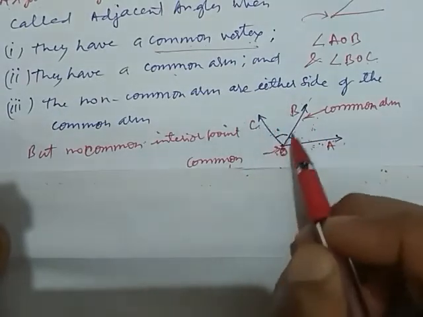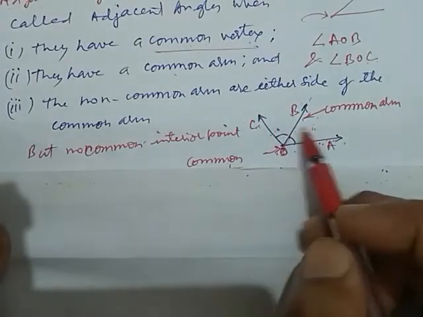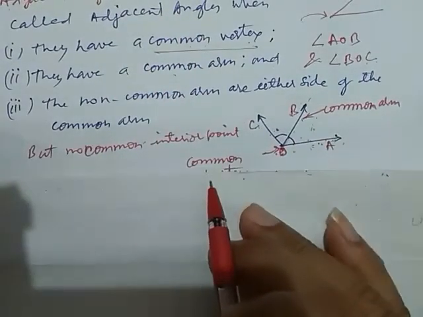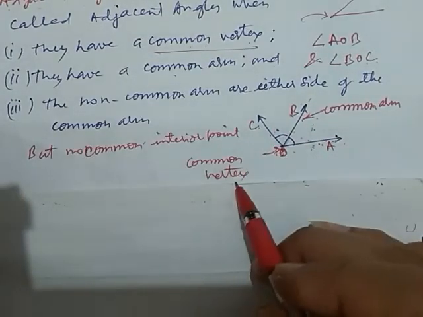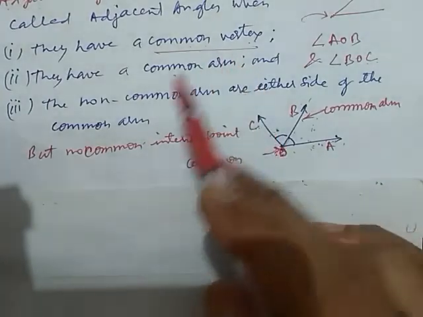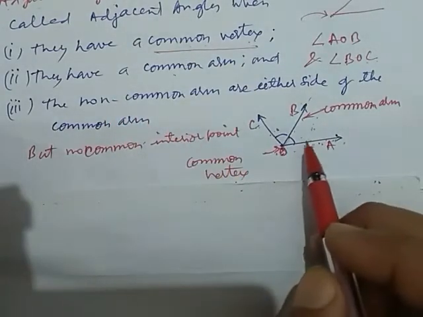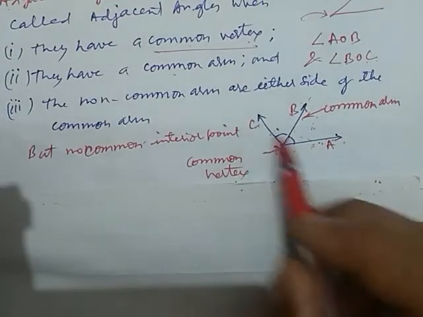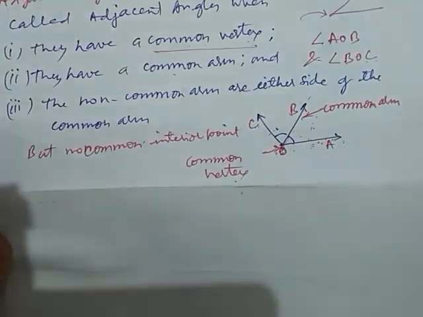If we take any point inside the angle, it is never common when they are adjacent angles. This way we understand adjacent angles. Here this O is the common vertex. So be careful, always remember these technical terms. When we say adjacent angles, they have a common arm, a common vertex, and the non-common arms are on either side of the common arm.